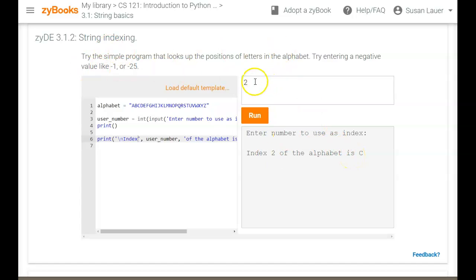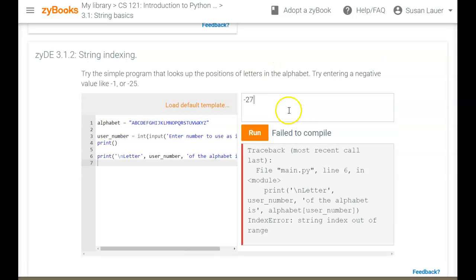I ask you to try things like -3 and run it. So -3, this would be 0. This would be -1, -2, and -3. These would be these. So -3 would be going back through the string. So if you use negative indices, you go back through the string.